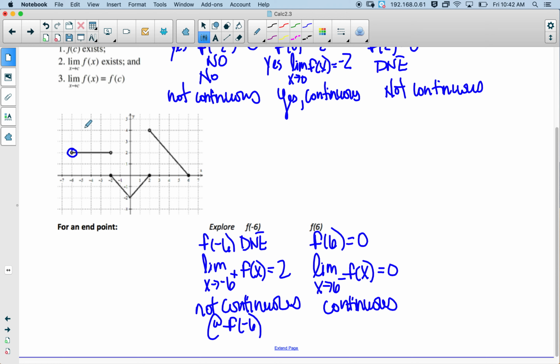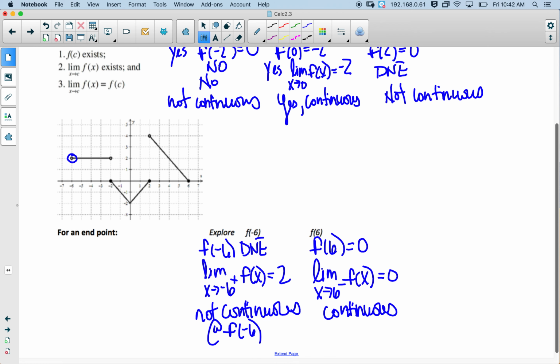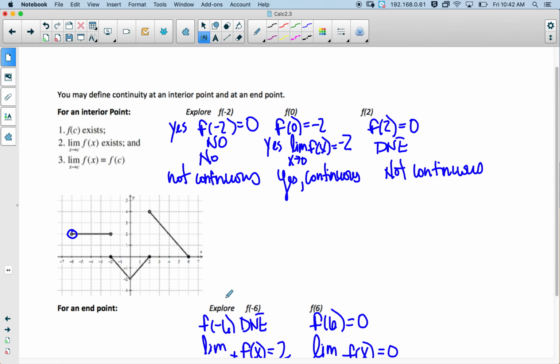So if you have an open circle at an endpoint, it's not going to be continuous there. If you have a closed circle at an endpoint, that would be continuous because you can actually reach that point. Okay? All right, moving on. So that's continuity at an interior point, which is what we worked up here, and this is continuity at an exterior point.